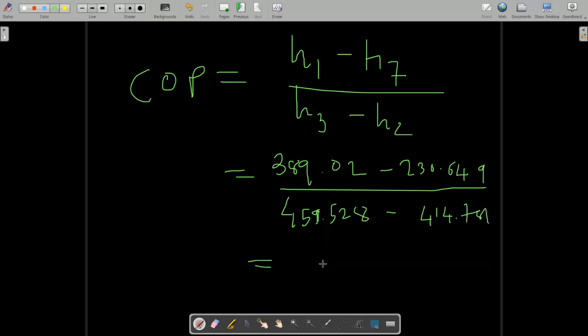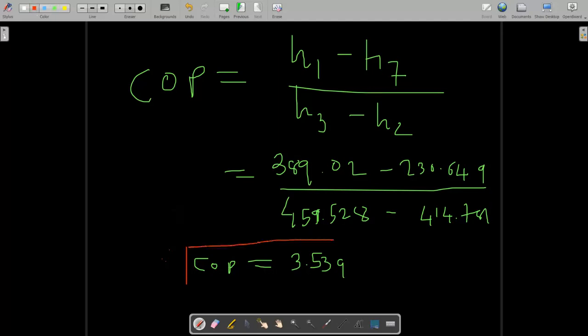So when you solve this, you will find your COP is 3.539. So this is the answer of your first question.